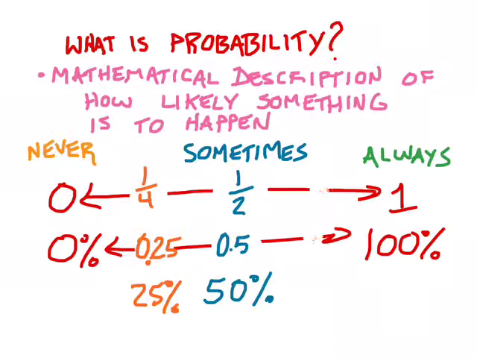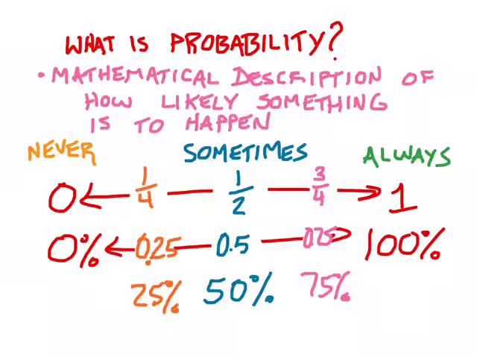On the other end, for things that are increasingly more likely to happen, we might see 3/4 of the time, or 75 hundredths, or 75%. And there are all sorts of other in-between numbers these things could be.